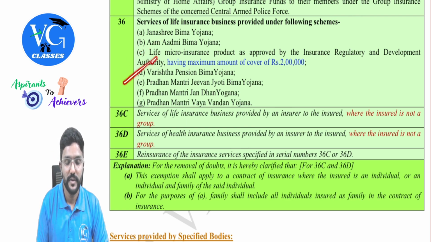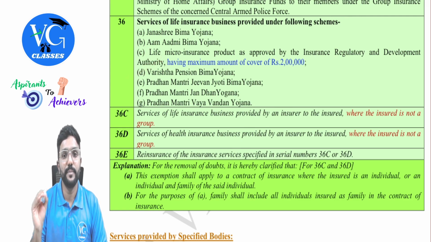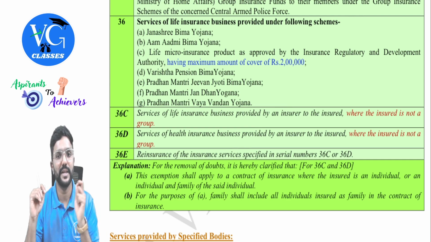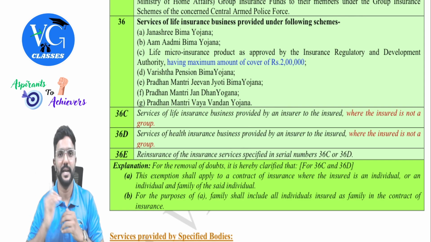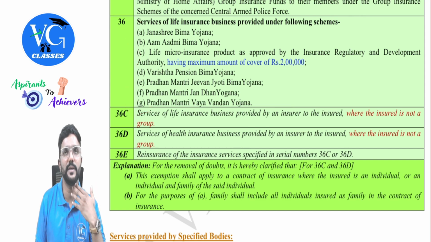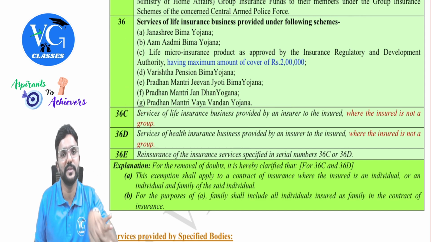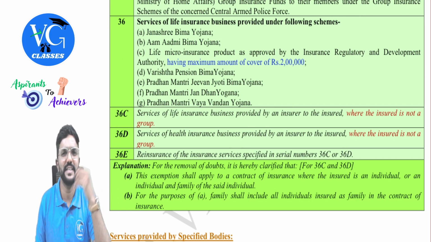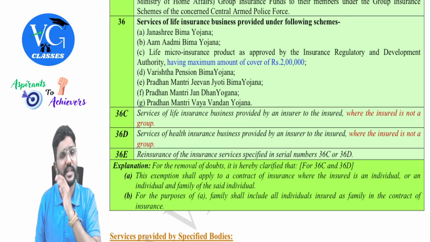Yes. Next one. Varishta Pension Bima Yojana, Pradhan Mantri Jeevan Jyoti Bima Yojana, Pradhan Mantri Jan Dhan Yojana, Pradhan Mantri Vaya Vandan Yojana. Okay. And whoever is offering this scheme, not only LIC, guys, because people believe that insurance company means only LIC. No, no, no. There are a number of insurance companies like ICICI, SBI, LIC, HDFC.